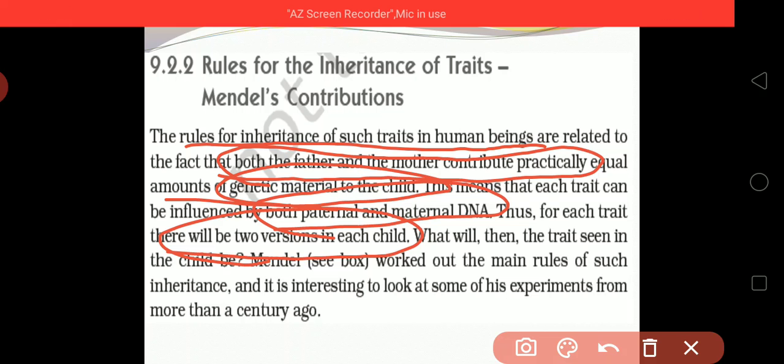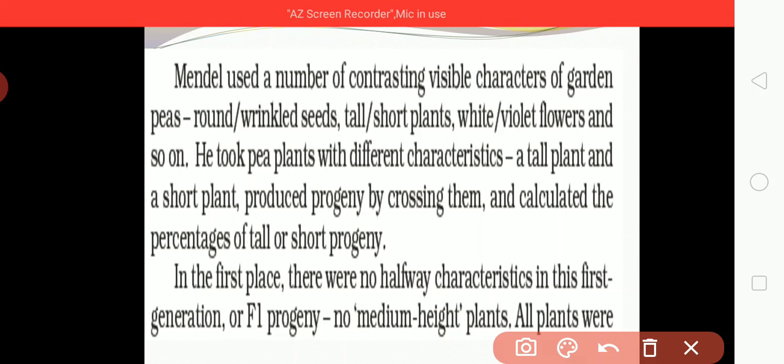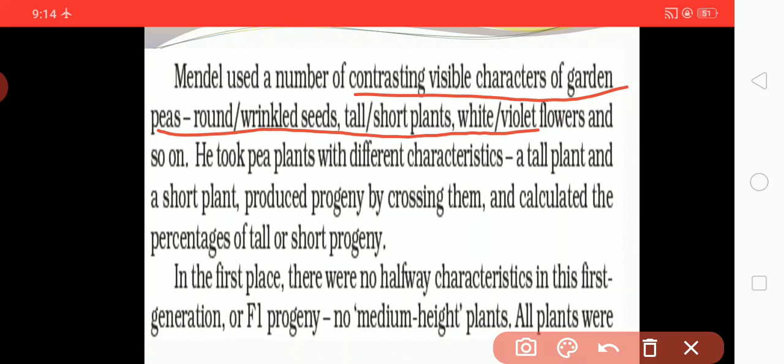Mendel worked out the main rules of inheritance, and it is interesting to look at some of his experiments from more than a century ago. Mendel used a number of contrasting visible characters of the garden pea: round or wrinkled seeds, tall or short plants, white or violet flowers, and so on.